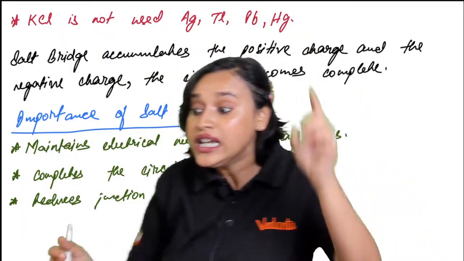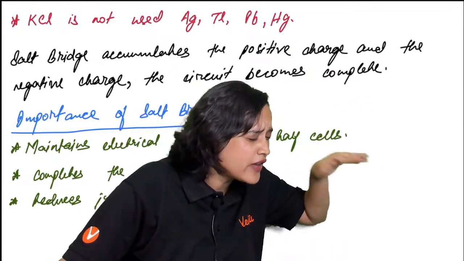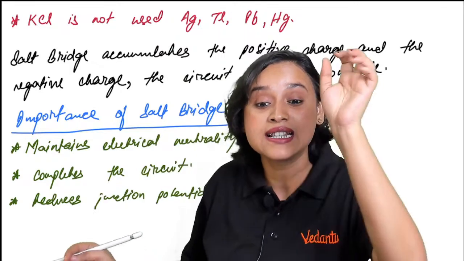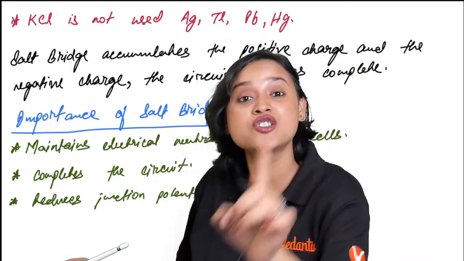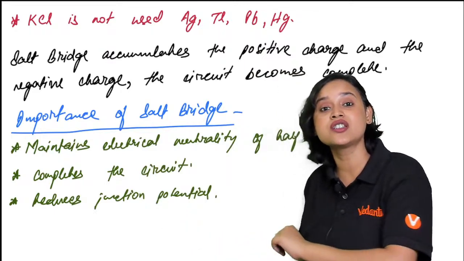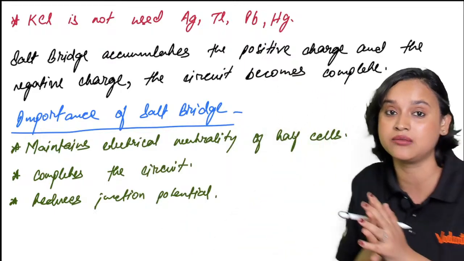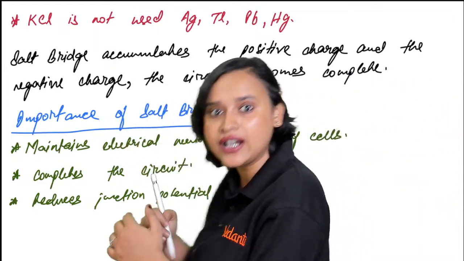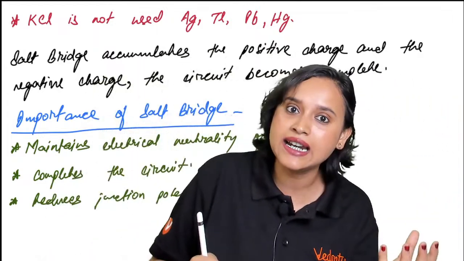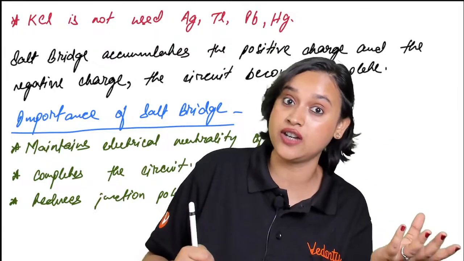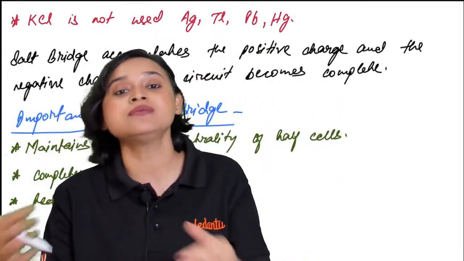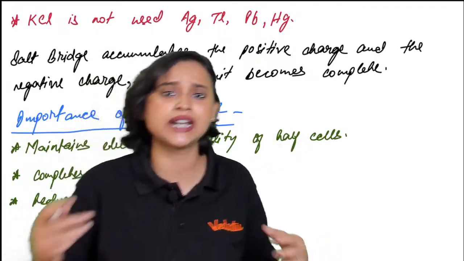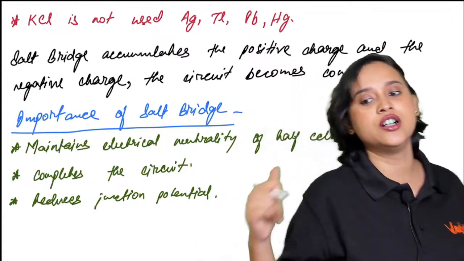Yes. Now not only are the electrons flowing this side, but they are also completing the circuit. And we know, even in your very early classes, you all know that a circuit cannot be open. Circuit has to be complete. Circuit has to be closed. And here, after using the salt bridge, the circuit is getting completed, my dear student. And it also tries to maintain electrical neutrality of the half cell. Otherwise, the zinc side becomes positively charged and the copper side becomes negatively charged. So that they do not have charges, so that the neutrality is maintained, here we use the salt bridge.